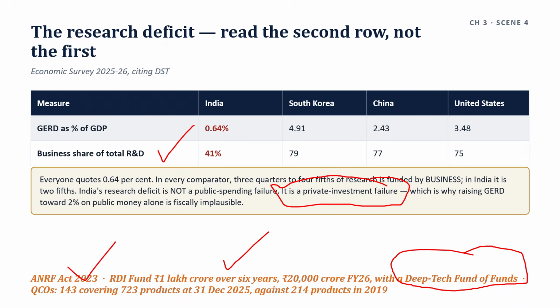A quality order means what? A quality order is industrial policy, whether or not it is described as such, and it should be judged on whether domestic capability rose, not on how many products were covered.